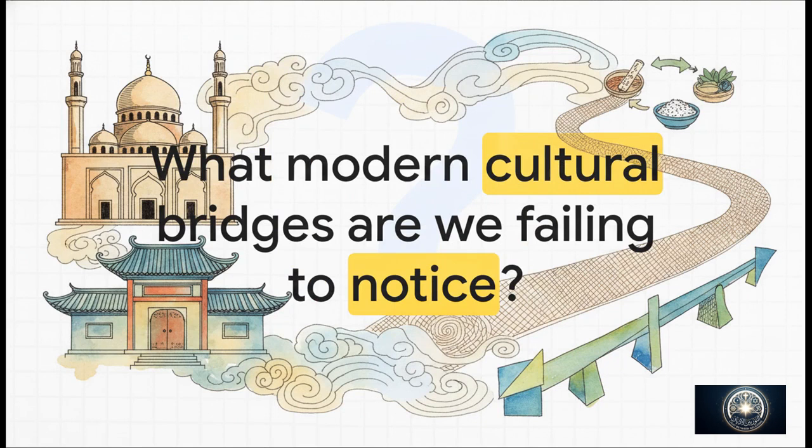So, I want to leave you with a final thought today. If a 10th century mosque could seamlessly blend Arab founders with Chinese courtyard architecture, and if ancient empires could exchange dietary science across thousands of miles, well, what modern cultural bridges are we failing to notice today?